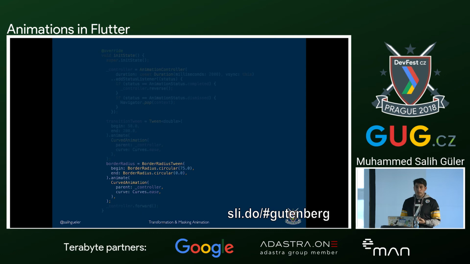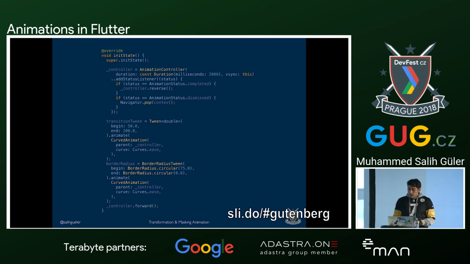So we are going to use a special tween object called BorderRadiusTween. We will give the initial radius to it, and give 0 as the end radius. So it will interpolate the value and give the related value when we need it.